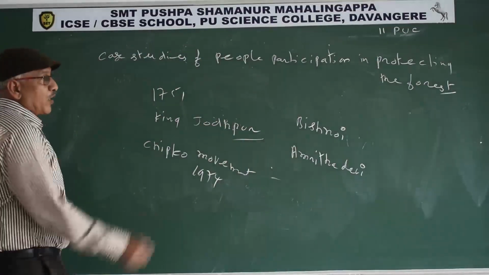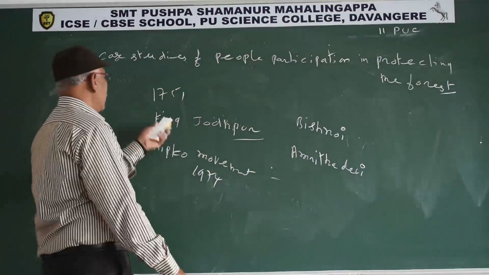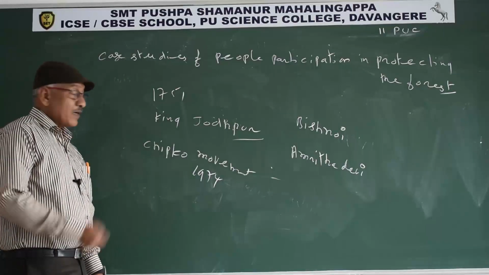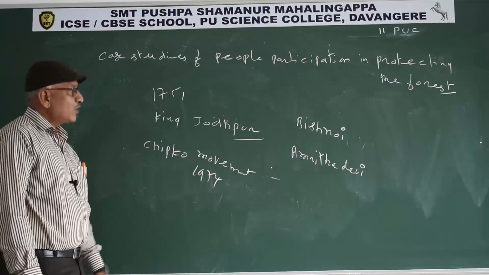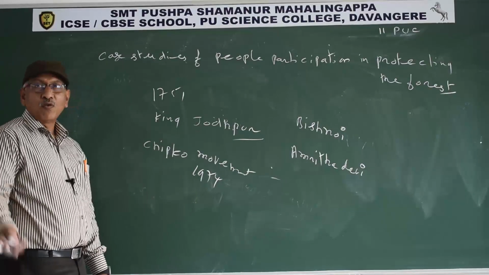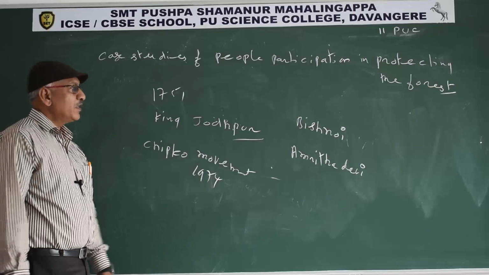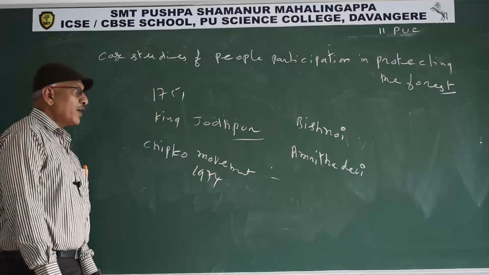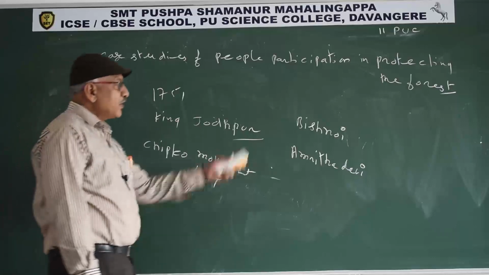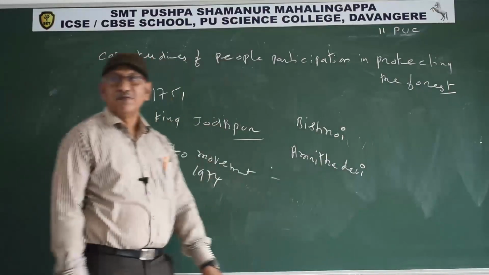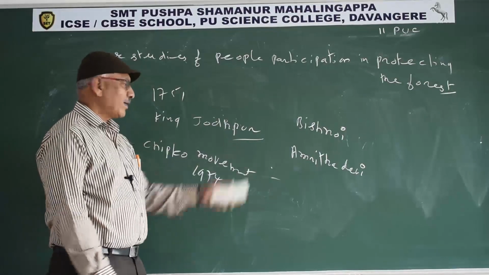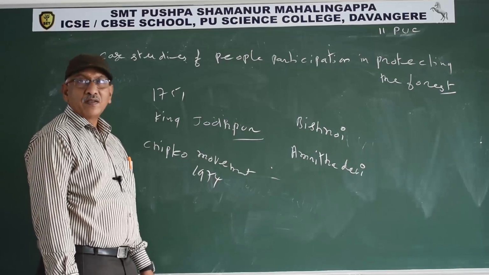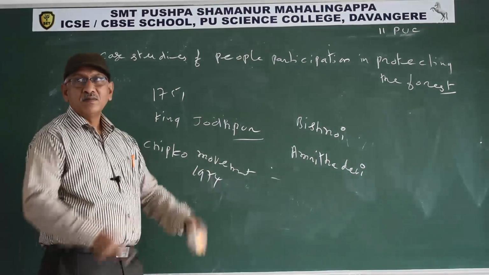Case study of people participating in the protection of the forest. In 1751, the King of Jodhpur, to construct a new palace, asked one of his ministers to provide the wood. The minister and the workers visited a forest near a village in which Bishnoi tribal people are living. Under the leadership of Amrita Devi, they protected the trees by hugging the trees.